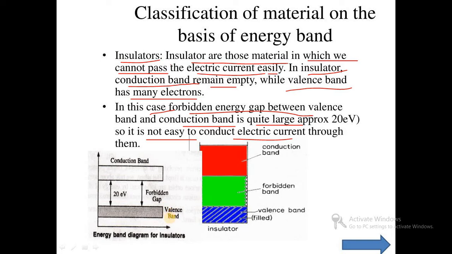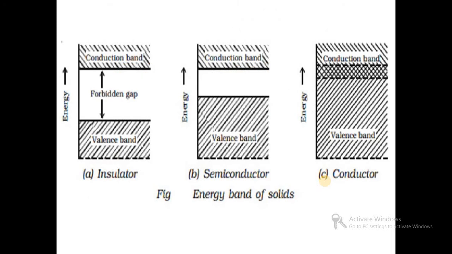In the case of an insulator, the valence band is fully filled with electrons and the conduction band is empty, and there is a large energy gap between the valence band and the conduction band. When we supply energy, electrons cannot move from the valence band to the conduction band easily, so it does not show electrical conductivity. So this is the large forbidden gap available between the valence band and the conduction band. So these are the energy bands of solids as we have discussed.